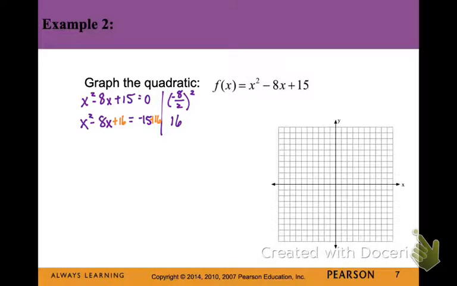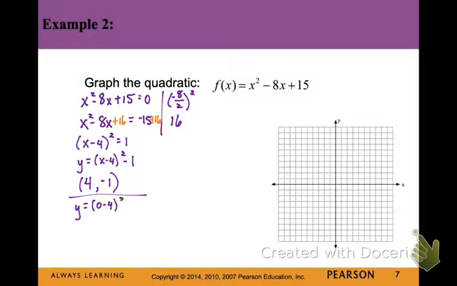Then we're going to add that value to both sides of the equation to keep it equal. We have created a perfect square trinomial on the left side of the equal sign. So now we can factor that. That will factor as (x - 4)^2. -15 + 16 is 1. Now I can go ahead and subtract the 1 over and write this equation in vertex form. So I put the y back into the equation and say y = (x - 4)^2 - 1. Now we can find our vertex. That's (4, -1).